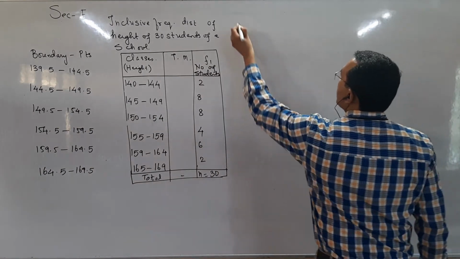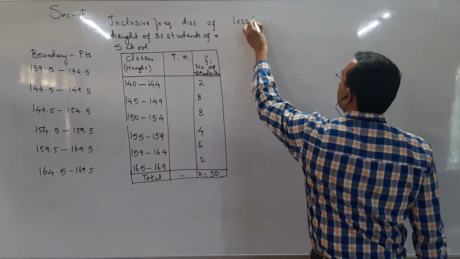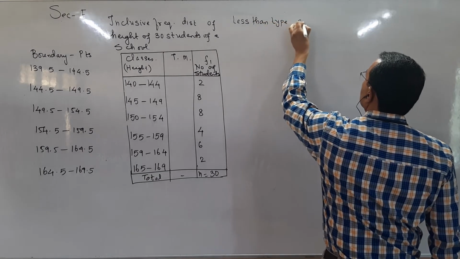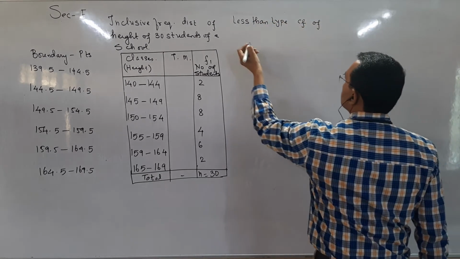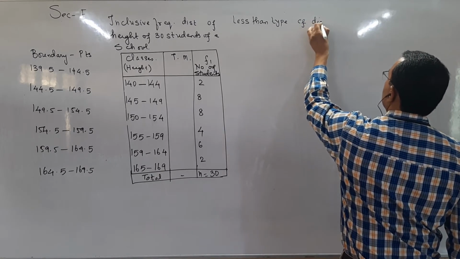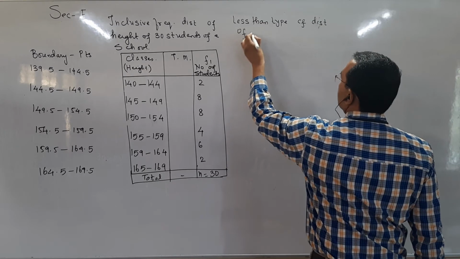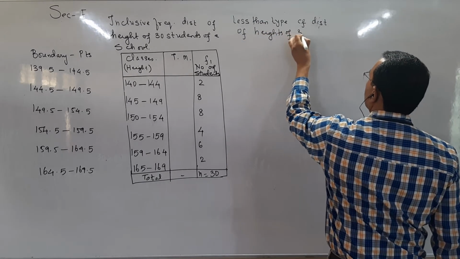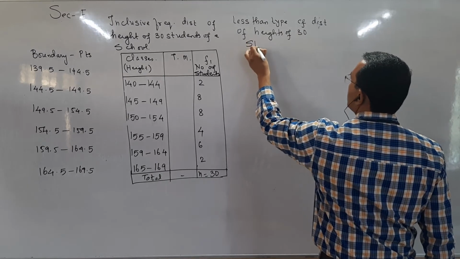Now let us prepare less than type cumulative frequency distribution. Cumulative frequency distribution of heights of 30 students.